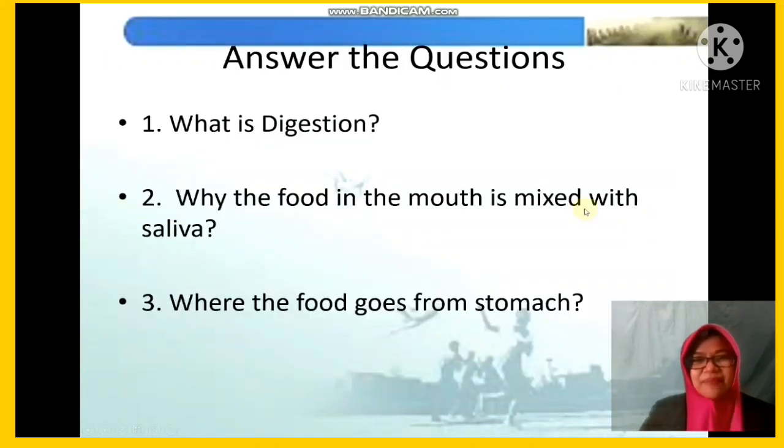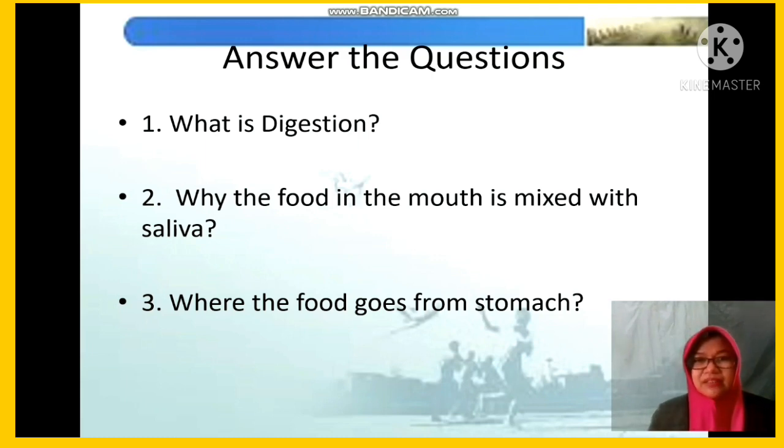Answer the questions. Number 1, what is digestion? Do you remember? Good. Digestion is the process of changing the food into substances that can be carried in the blood to the places where they are needed. Good. And then number 2, why is the food in the mouth mixed with saliva?